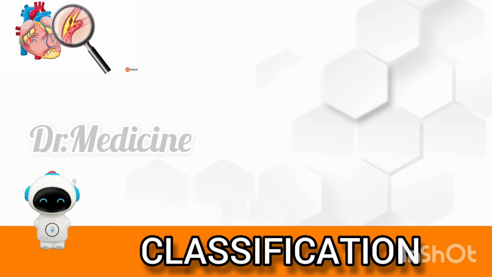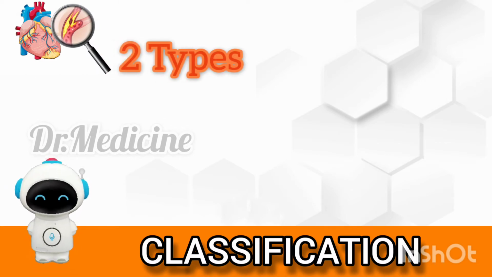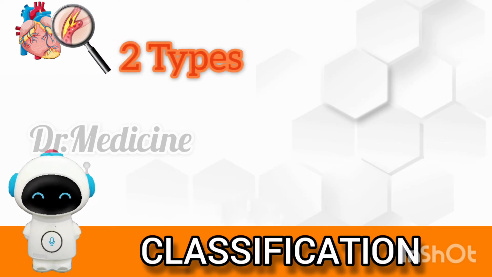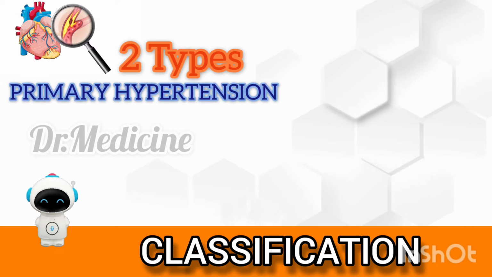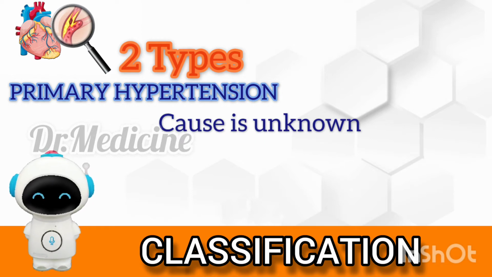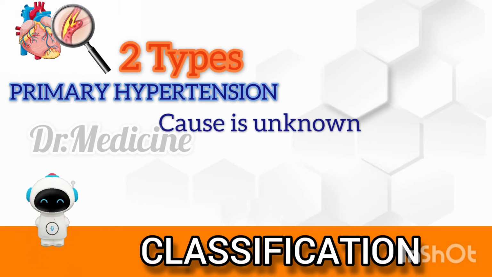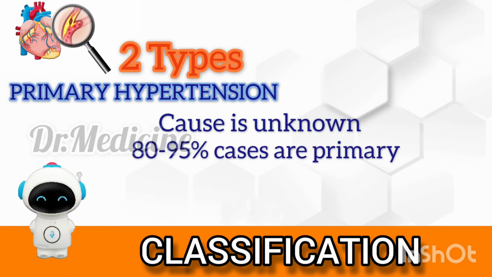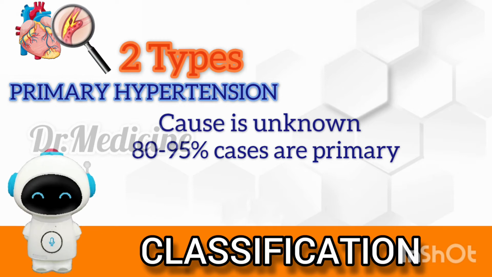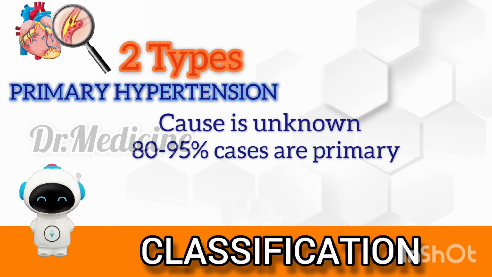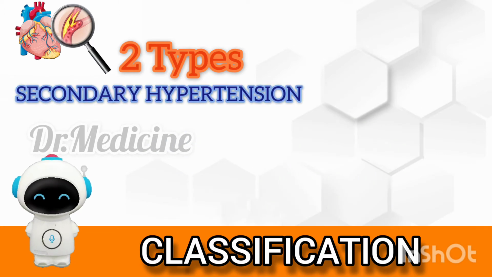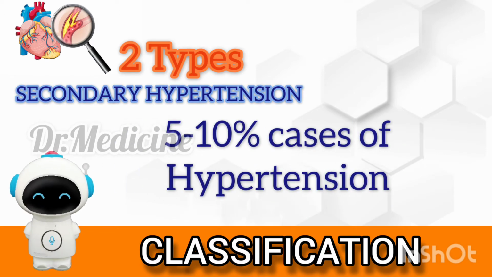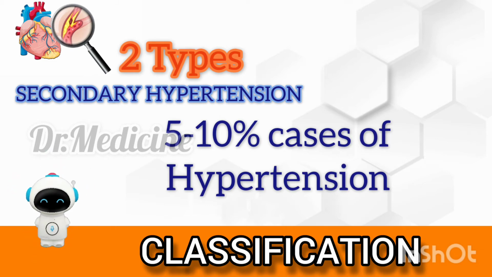Hypertension is generally classified into two major types, namely primary or essential hypertension and secondary hypertension. In primary or essential hypertension, the cause of increase in blood pressure remains unknown, that is, it remains idiopathic. Essential hypertension constitutes about 80 to 95% of patients of hypertension. Secondary hypertension, in which the increase in blood pressure is caused by diseases of the kidneys, endocrines, or some other organs, comprises the remaining 5 to 20% of cases of hypertension.